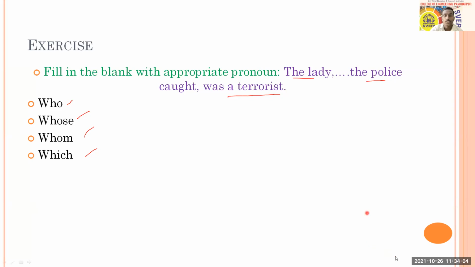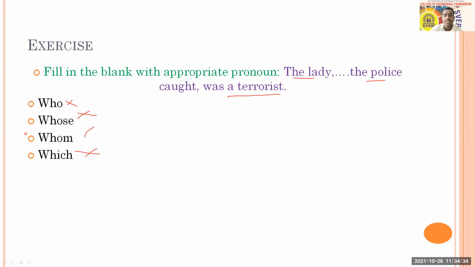Many may tend to choose option A because "the lady who the police caught," but that is not correct. In the poll nobody has chosen option A, but some people have chosen B and D. "Lady whose the police caught" is not okay, and "the lady which the police caught" is also not okay.